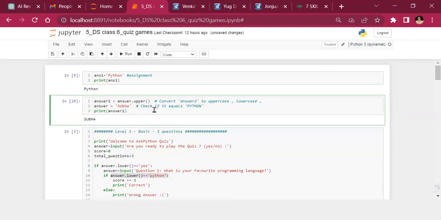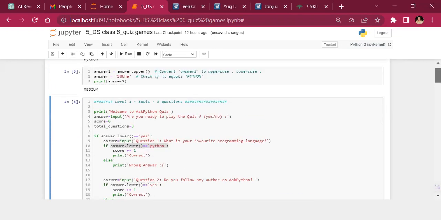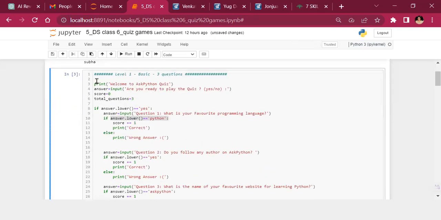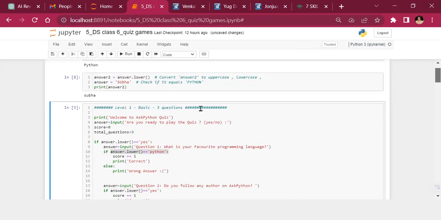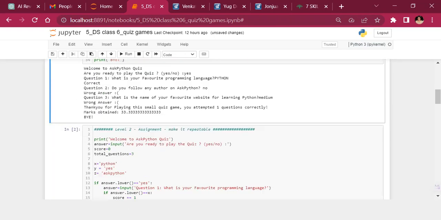So here you can see I've written S-U in capital and B-H-A in small, and I say answer upper. So upper means caps and lower means everything lowercase. And therefore, when I run it, you can see it will print it out in uppercase. Here, if I just write lower instead of upper, okay, it will print it out in lowercase. So that's what we're doing. We're doing a standardization over here, right?